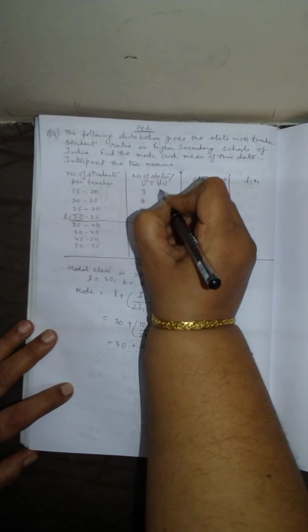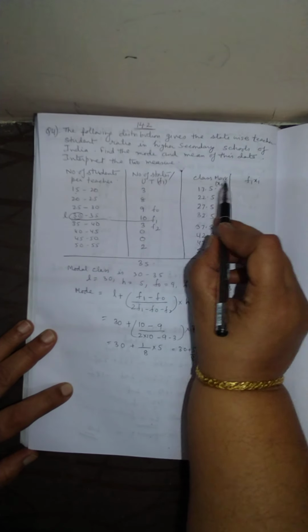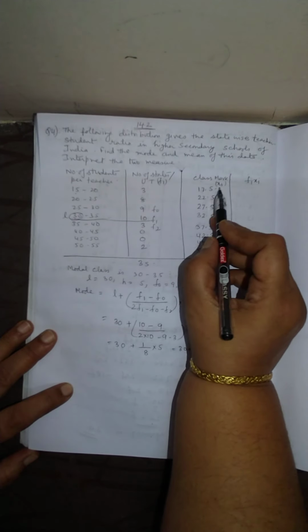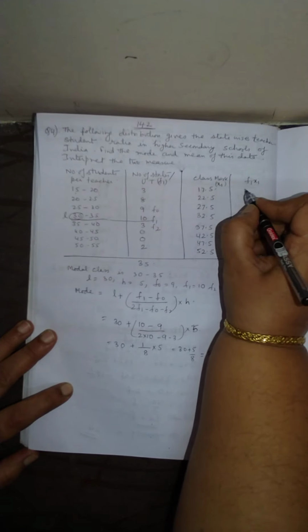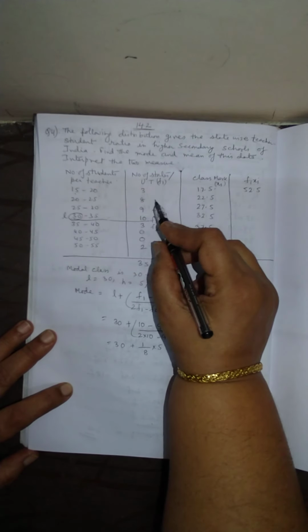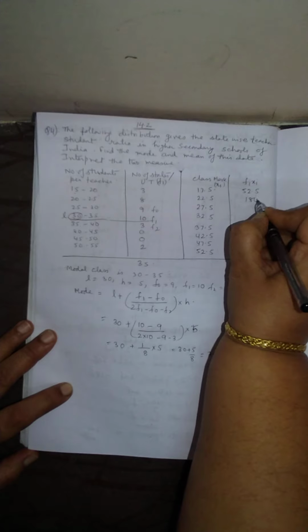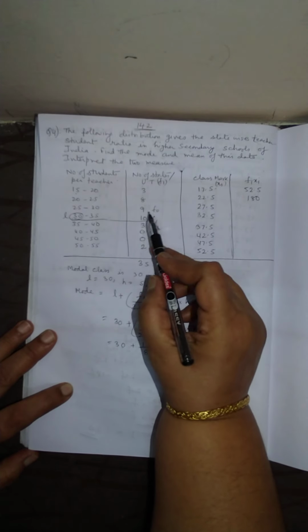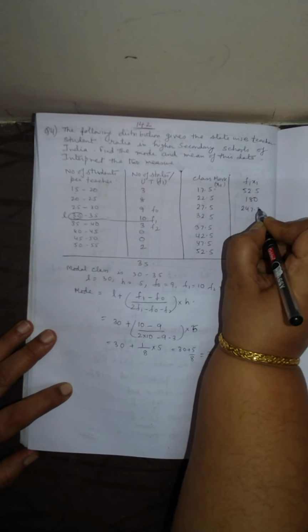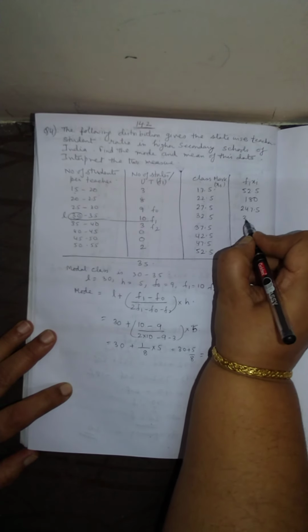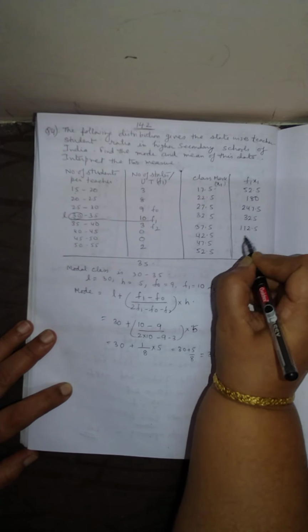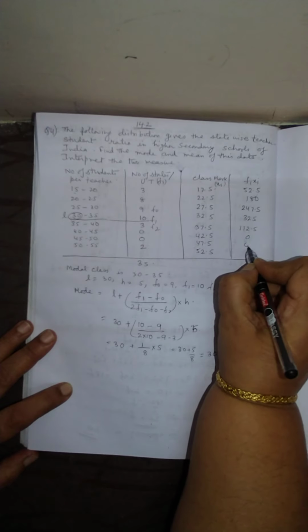We get the class mark, that is Xi. This is Fi. Now to find the mean, we have to find Fi Xi. So it is 17.5 into 3, we get 52.5. 22.5 into 8, this is 180. 27.5 into 9, that is 247.5. Next 325. 112.5 into 0 means 0.